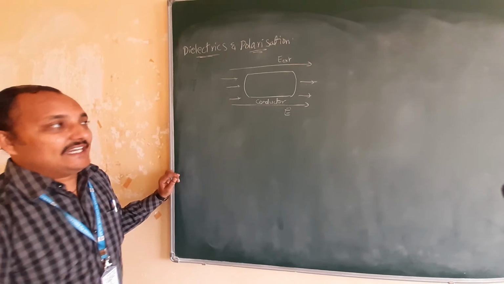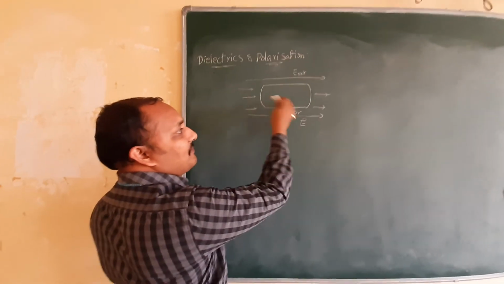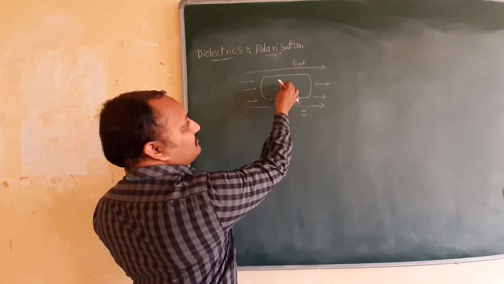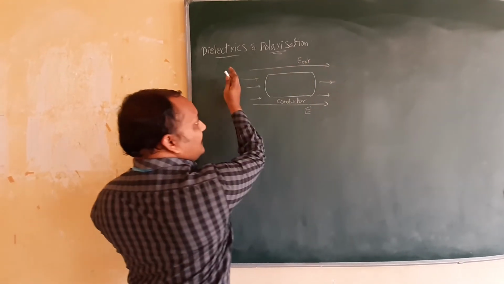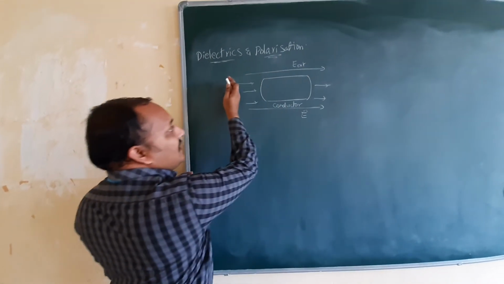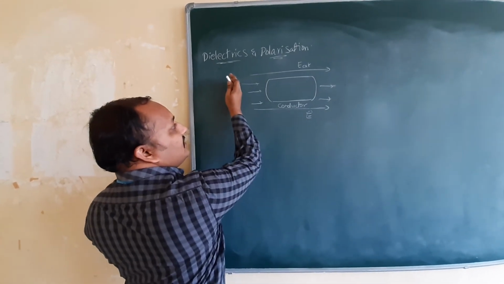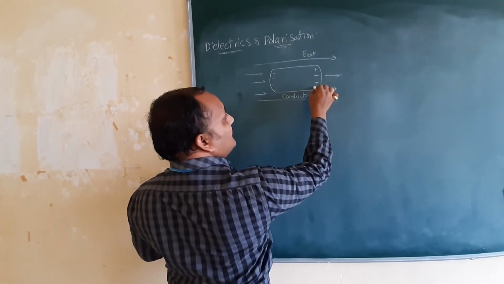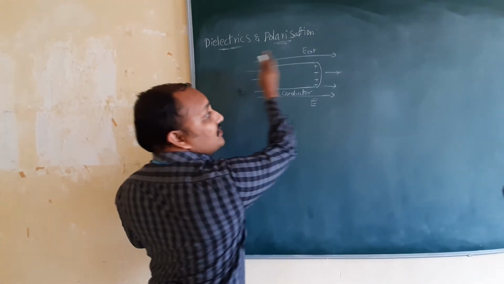Whenever we place a conductor within the electric field, what will happen? Inside the conductor both negative and positive charges are there. All negative charges will come near one end. The electric field direction is always from positive to negative. Means this side positive will be there, this side negative. So all negative charges will come towards the positive end, and all positives will move towards the negative end.